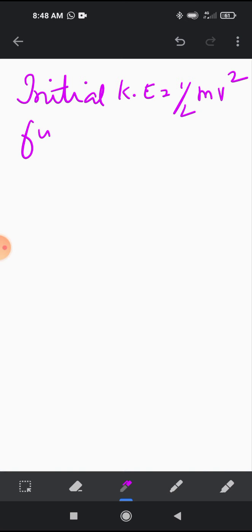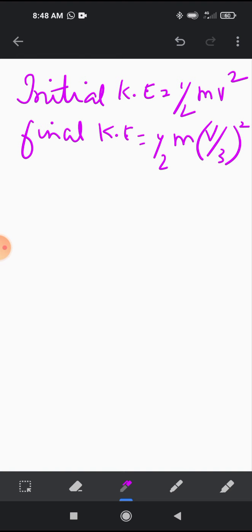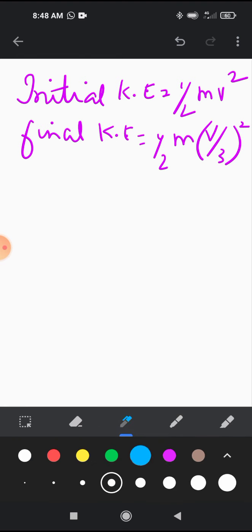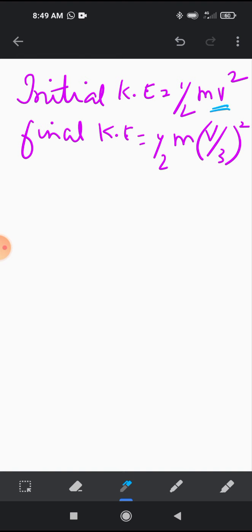Now velocity changes, so kinetic energy also changes. Final kinetic energy is half m, and velocity reduces to 1/3, which means v became v by 3. Initial velocity we have taken as v, final velocity v by 3. That is the only difference. Mass is same. So change in kinetic energy is equal to the difference of these two.